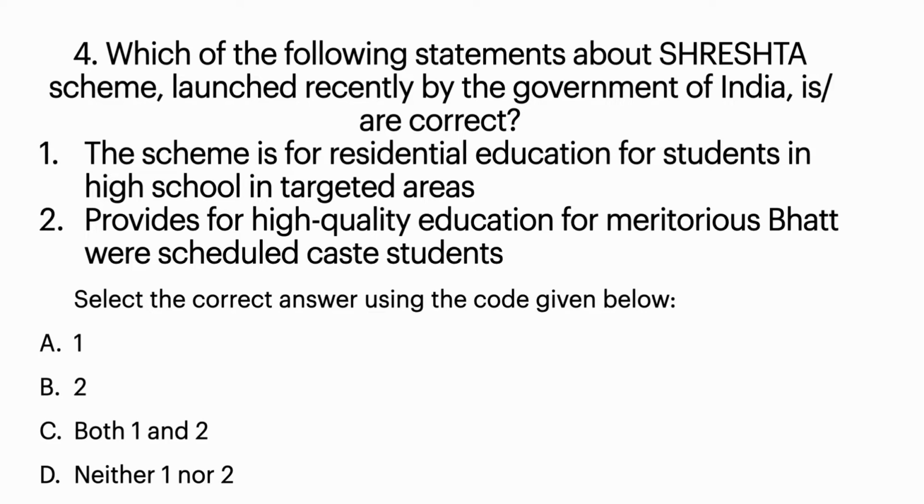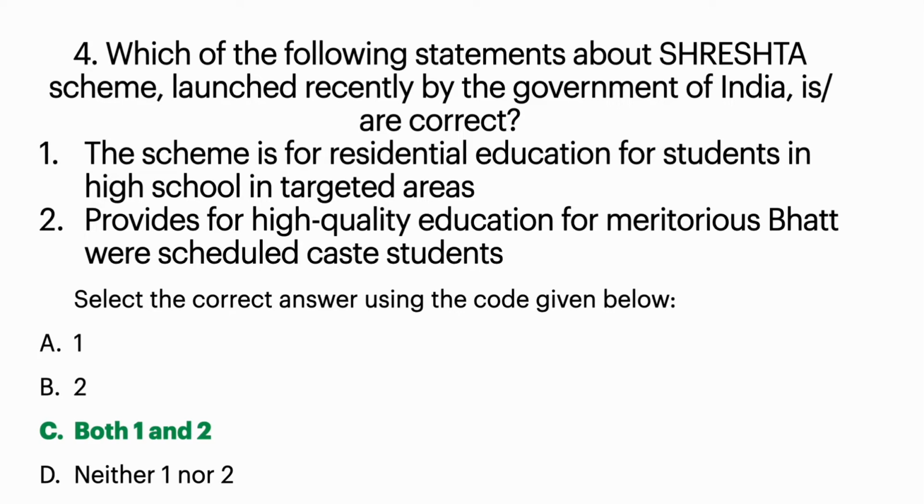Okay. So option A, one only, B, two only, C, both, D, neither one nor two. So the correct answer is option C. Okay, both these are correct.